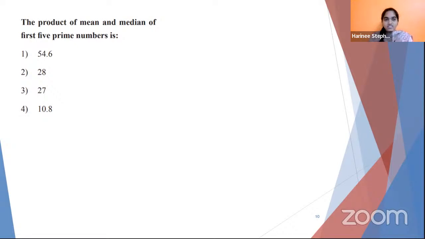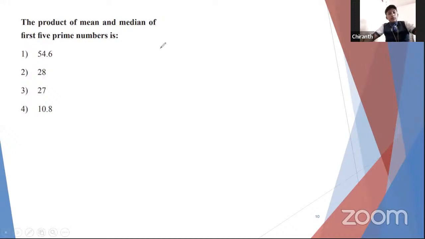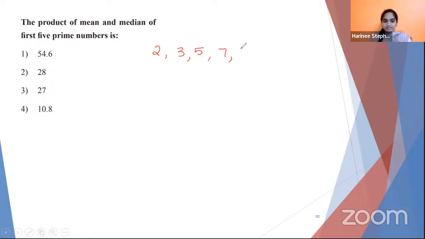Okay, the next question is a bit like a puzzle. Let's try. The product of the mean and median of the first 5 prime numbers is. So what are the first 5 prime numbers, first of all? List it down. Yes, 2, Shreya? 2, 3, 5, 7, 11. That's it, the first 5.